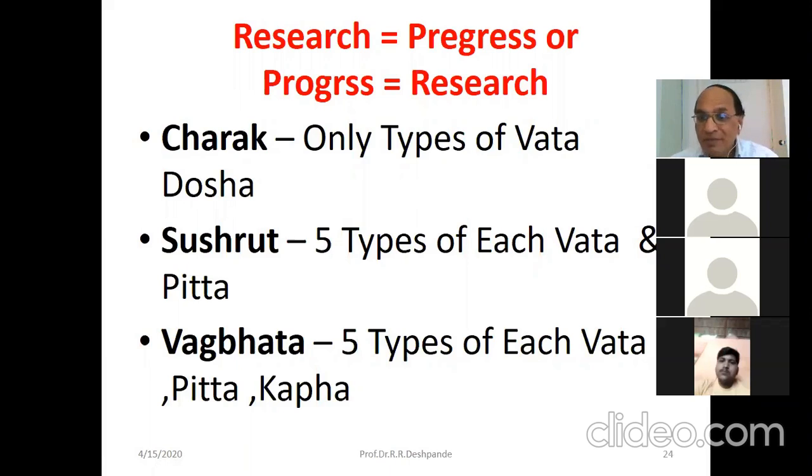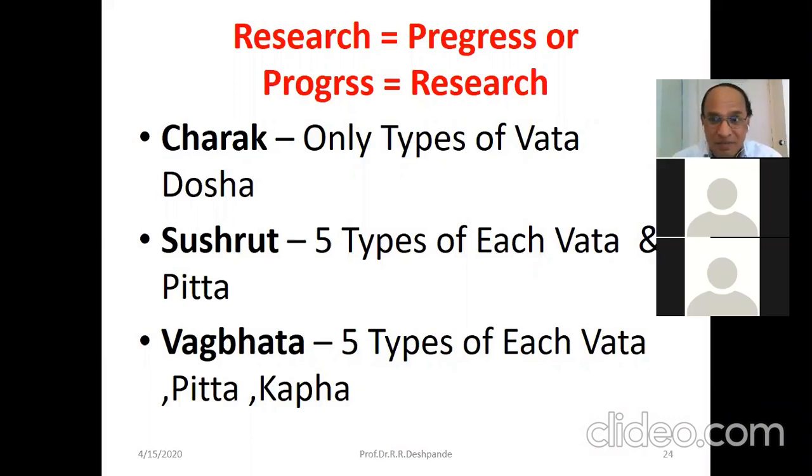Then Sushrut came after Charak period or something parallel. Sushrut came and he made the progress in understanding. He explained types of Vata dosh plus types of Pitta dosh. Sushrut has mentioned Pran, Udan, Vyan, Samanapan, and Pachakagni, Ranjakagni, Bhajakagni, Sadhakagni, Alochakagni. Of course, he used the word Agni, but that is the same like Pitta. Agnireva Sharire Pittantargata. Agni is energy and Pitta is a matter. Energy and matter, physics word. So energy and matter work together.